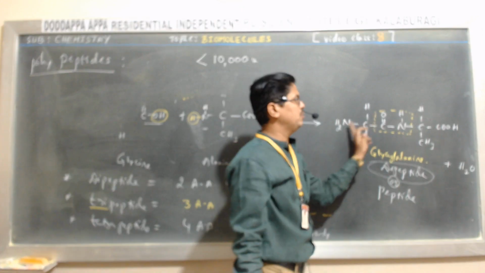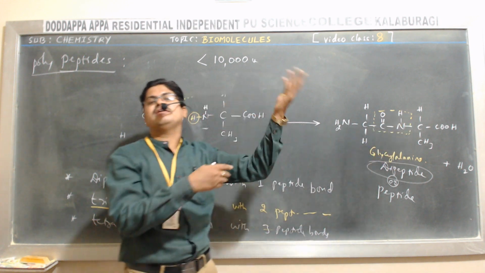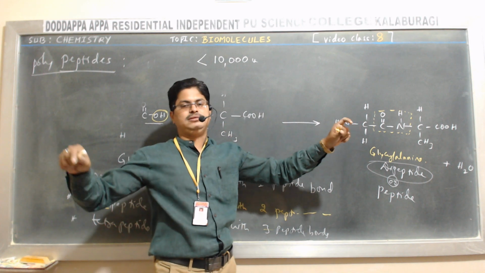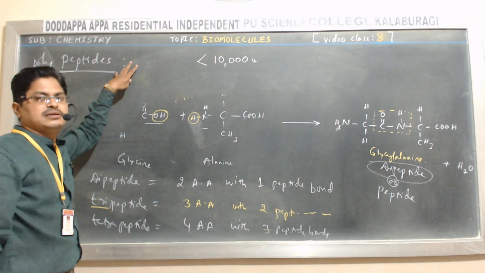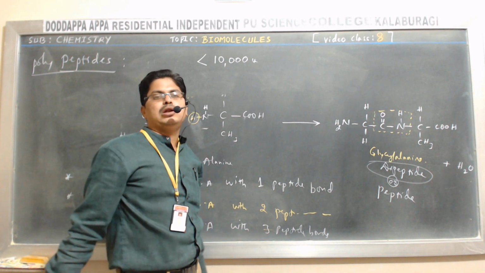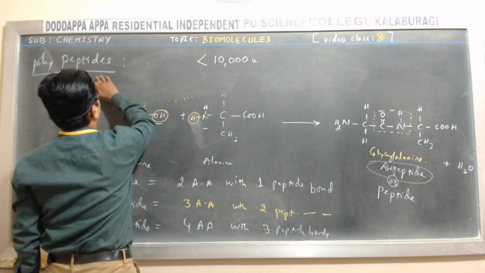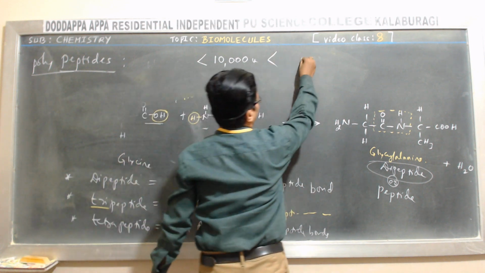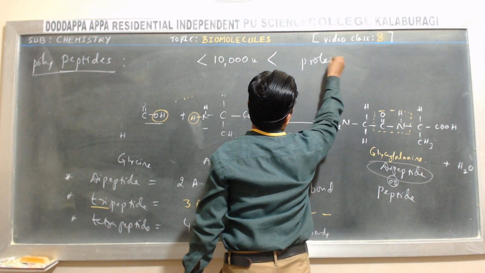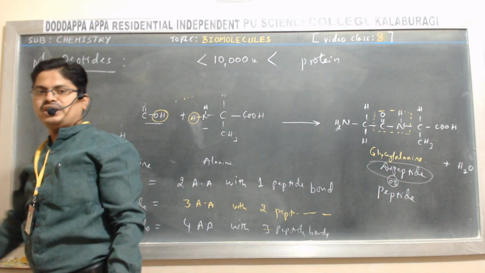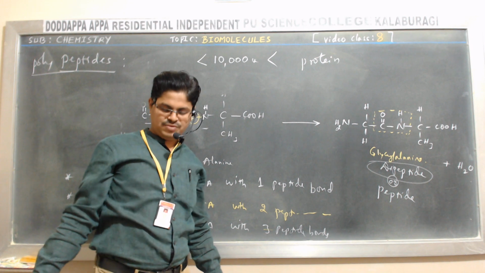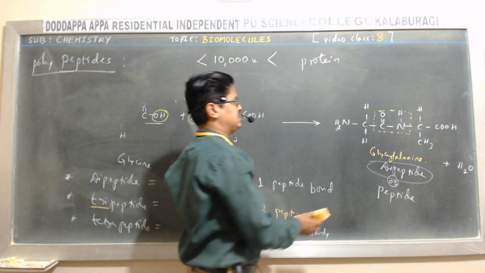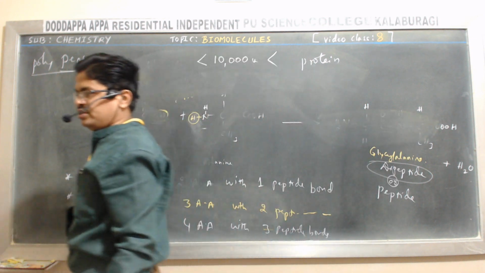See, this is made up of only two amino acids. Like that, more than 100 alpha amino acids will be there in a chain. That is called a polypeptide. If the molecular mass is less than 10,000 unit, it is called a polypeptide. If it is more than 10,000 unit, then that will be called a protein. Okay, now time to focus on what are proteins.